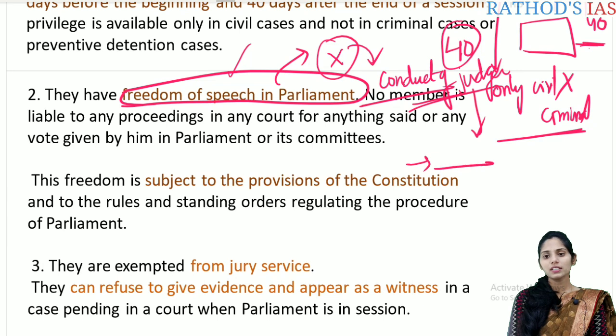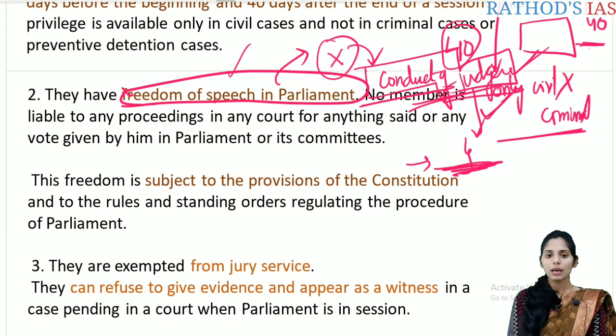So whenever there is a bill or any other move formed in Parliament mainly regarding the removal of a judge, only in that case can the conduct of the judge be discussed in the House. Otherwise, the conduct of the judge cannot be discussed in the House. So that is about the freedom of speech in Parliament.